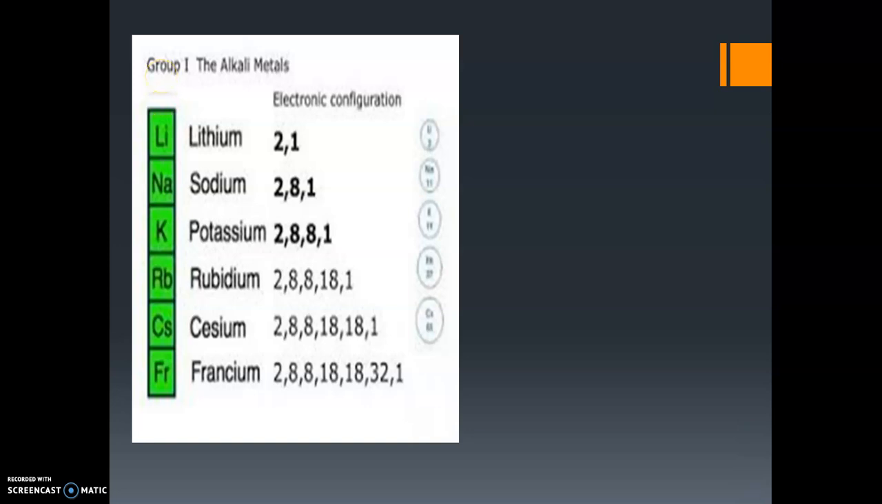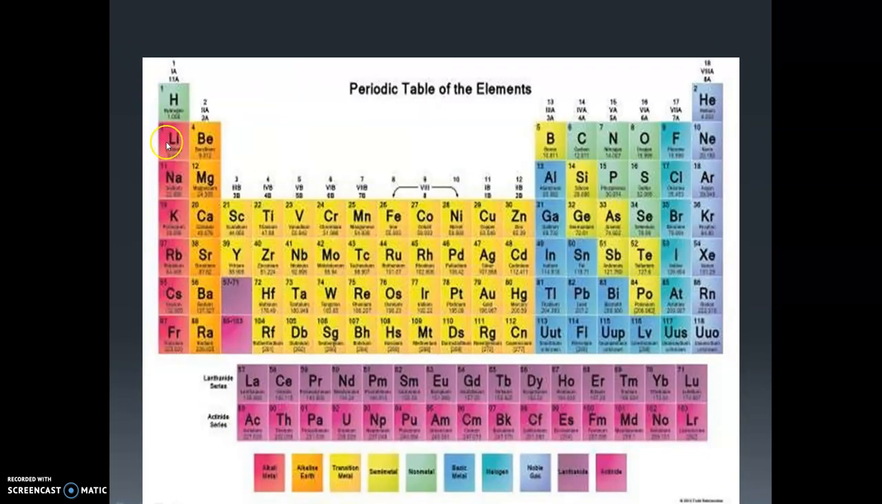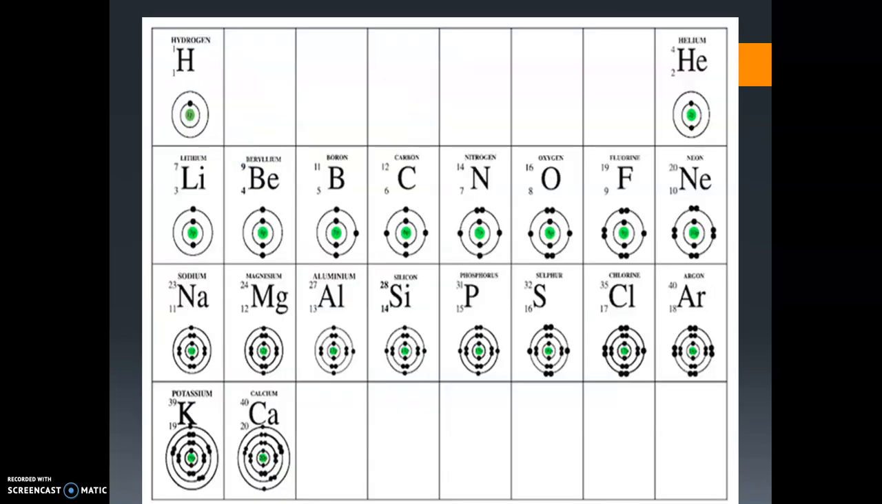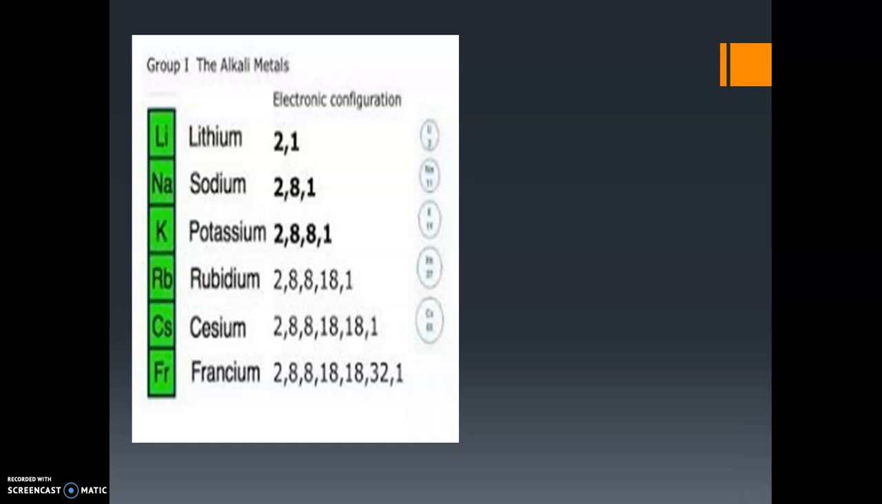Atomic number is the number of protons or the number of electrons. So we can identify the electronic configuration based on the atomic number. If you check the periodic table here, lithium's atomic number is 3. How can we distribute these electrons? 2, 1: K shell has 2 electrons, L shell has 1 electron, so 2 1.